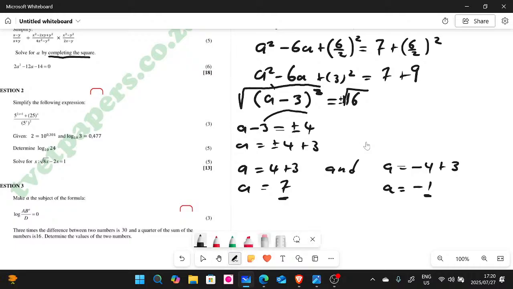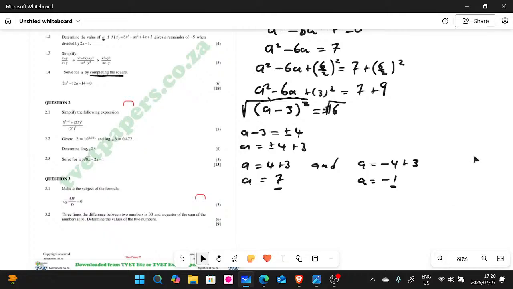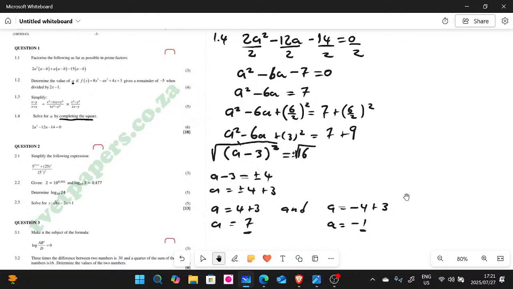Really, it was not that difficult. Make sure you know how to complete the square, guys, because when you go to the higher level, especially N6, there is a point where you need to know how to complete the square. There are calculations where you need it. So hopefully you'll be able to remember this. It's easy to forget some of the things, especially when you're doing the higher levels.